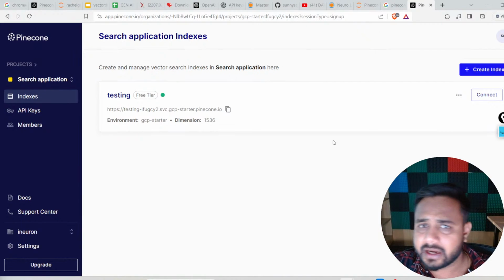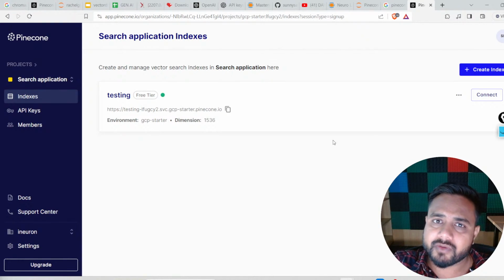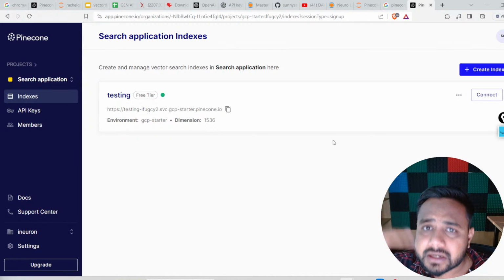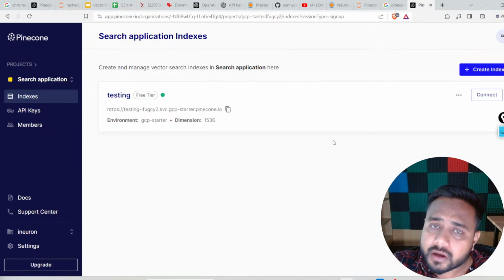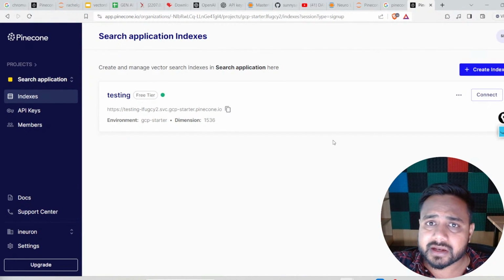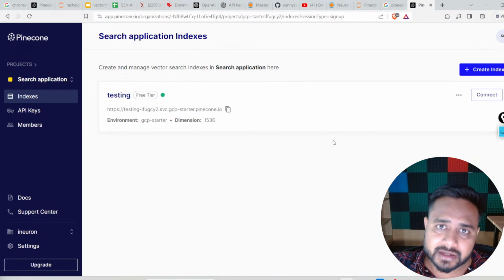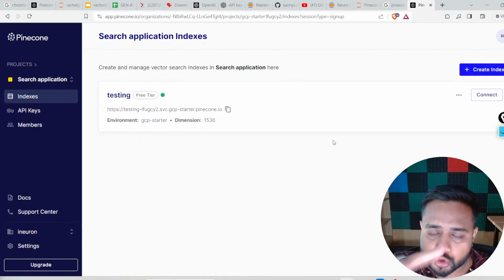It will ask you for the email ID, username, and the organization name and so on. That's optional only. You just need to provide your email ID, or you can directly sign up by using your email ID, right? It is a very simple step. Just click on sign up, and then sign up using your email ID, and automatically you will be logged in. I already did it.